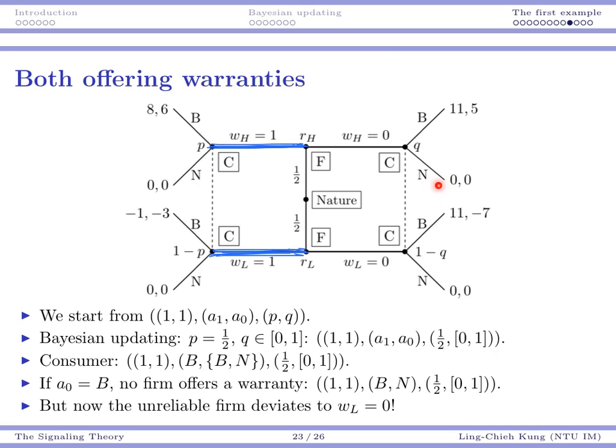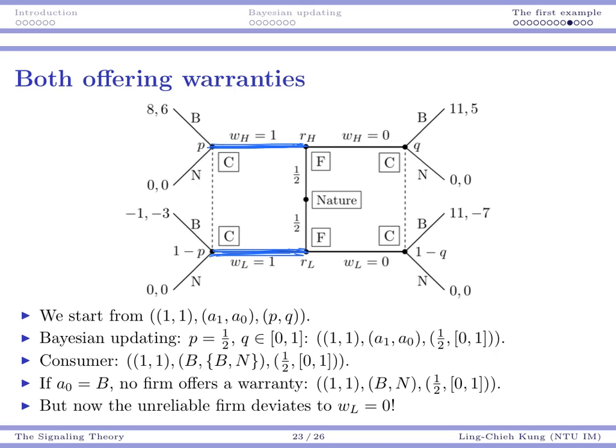So when we assume that the consumer observes no warranty, the consumer has no way to do an updating, and then the posterior belief can be anything. Okay, because this is something that cannot really happen. Mathematically, of course, we can show it, but anyway, that's the intuition behind that. So in general, Q may be anything. So P is 1/2, Q may be anything.